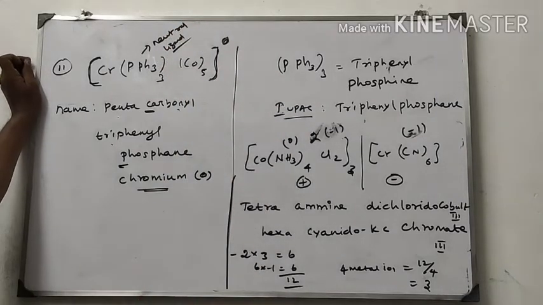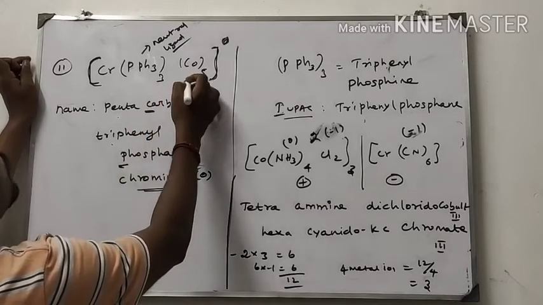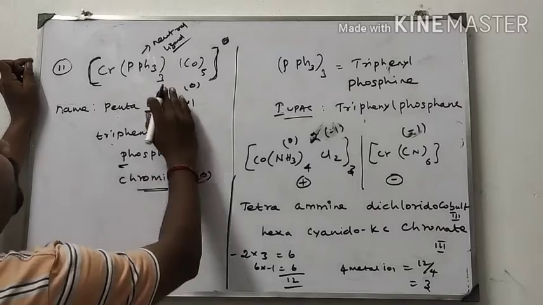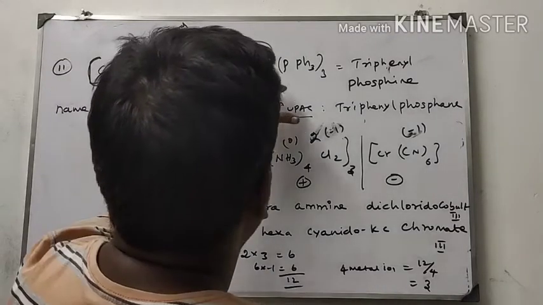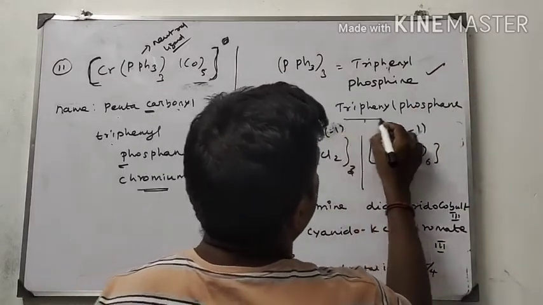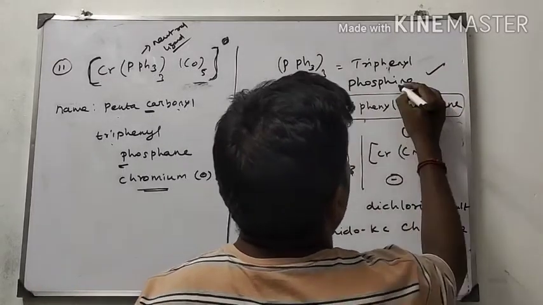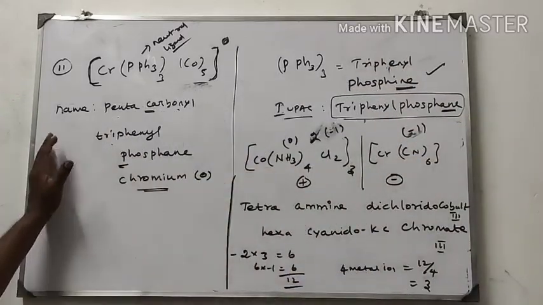So the oxidation state is 0 here also. So here also 0, this also 0. Therefore, you get the oxidation state 0. Here, triphenyl phosphine is the common name. The IUPAC name is triphenylphosphane. Instead of INE we can use ANE. This is the name of this compound.